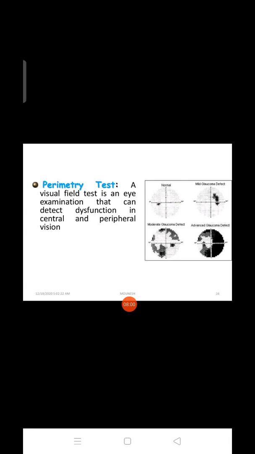In this perimetry test, a visual field test, it is an eye examination that can detect dysfunction in central or peripheral vision. We can find out the central as well as the peripheral vision.